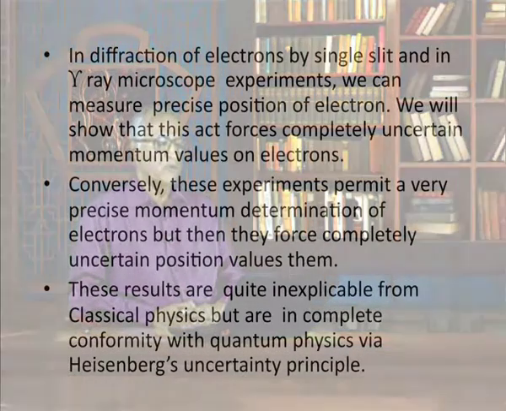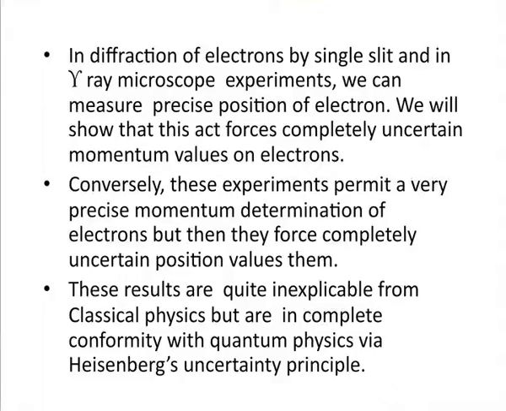Now, in diffraction of electrons by single slit and in gamma ray microscope experiments, we can measure precise position of the electron. We will show that this act forces completely uncertain momentum values on electrons. Conversely, these experiments permit a very precise momentum determination of electrons, but then they force completely uncertain position values on them. These results are quite inexplicable from classical physics, but are in complete conformity with quantum physics via Heisenberg's uncertainty principle.